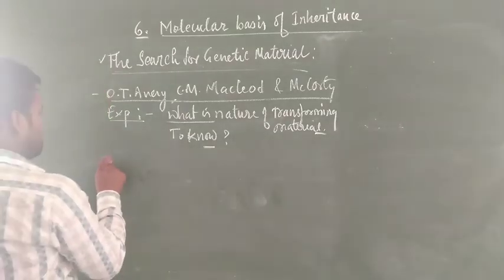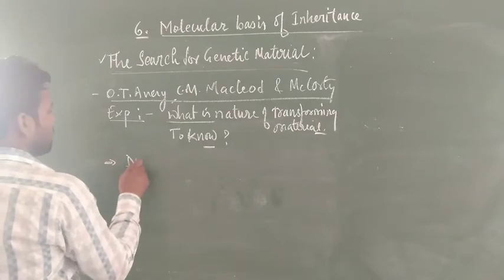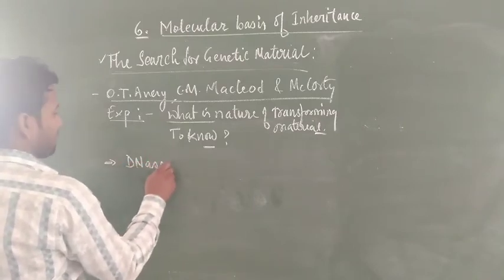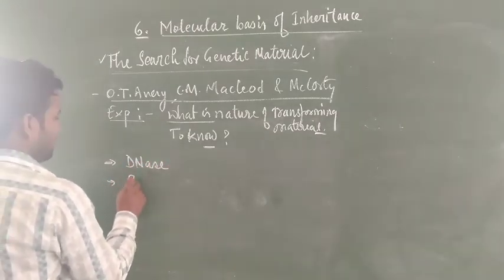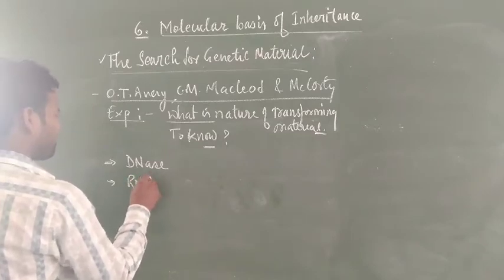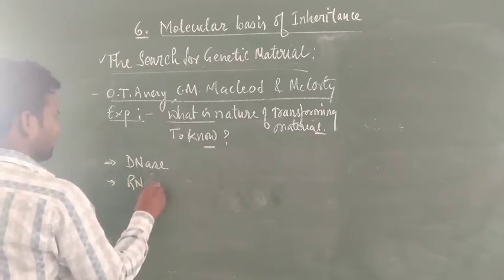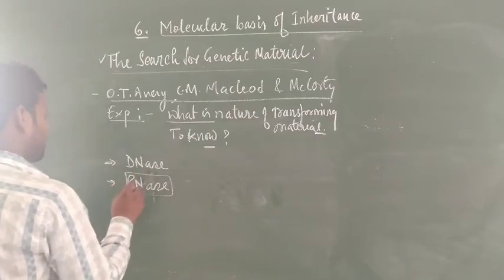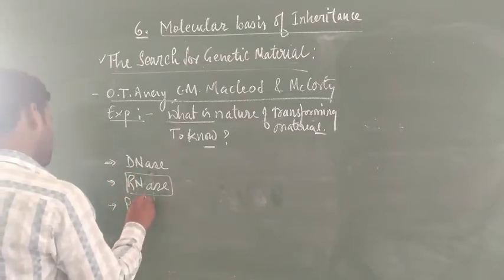They selected three enzymes for the experiment. The first enzyme was DNase, the second was RNase, and the third was protease.